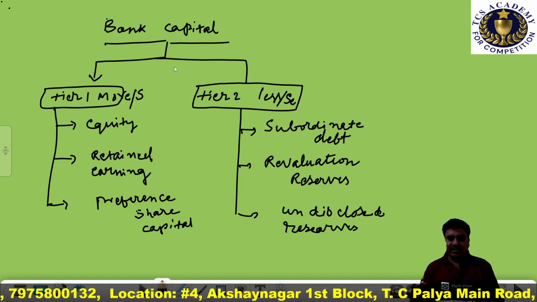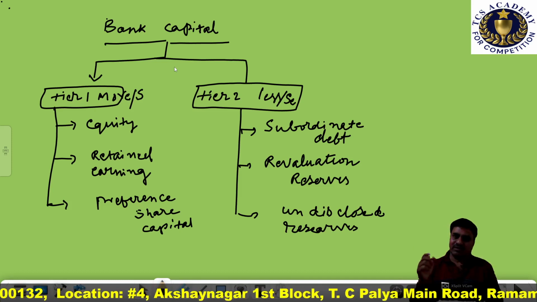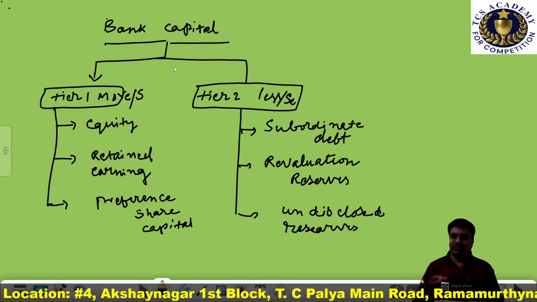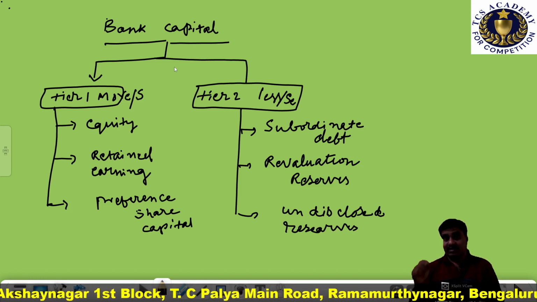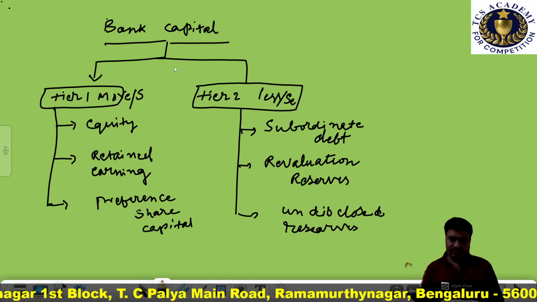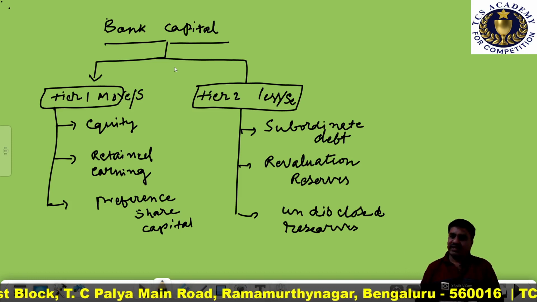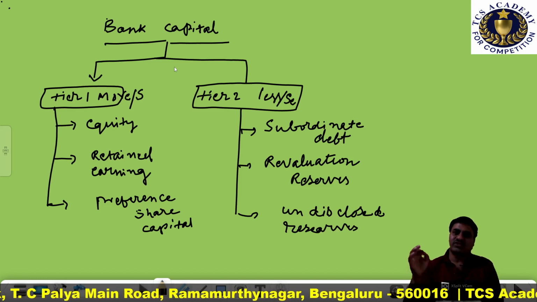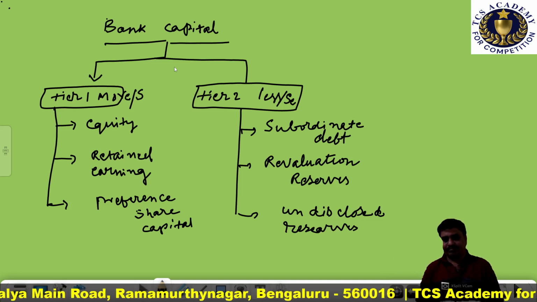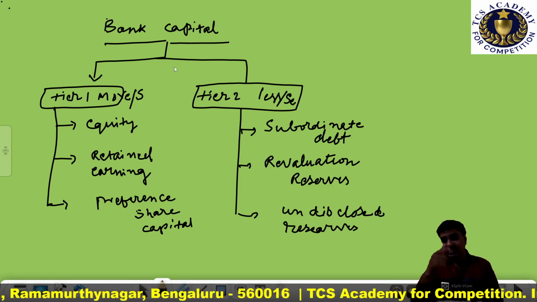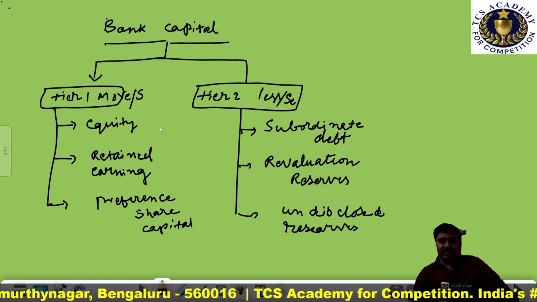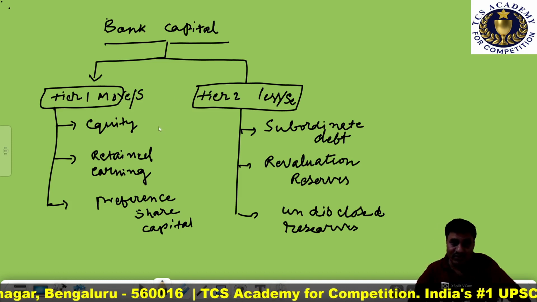That is why this component of tier 1 capital is considered as disclosed reserves. As I mentioned, it is a more secured capital.